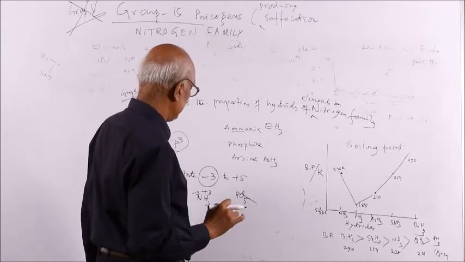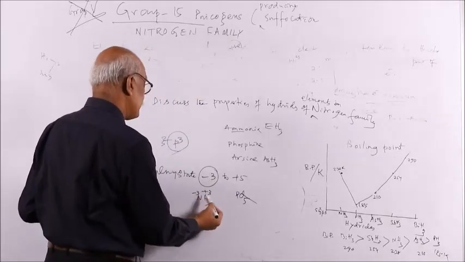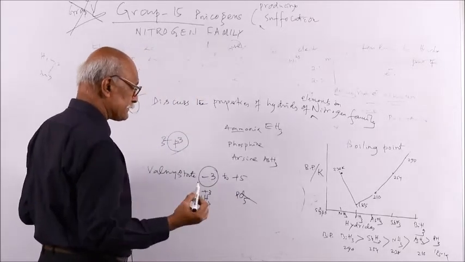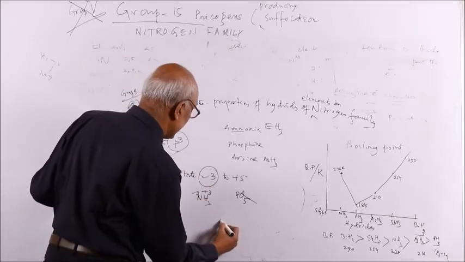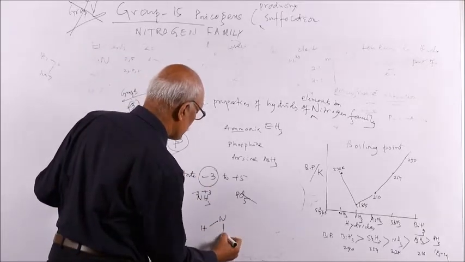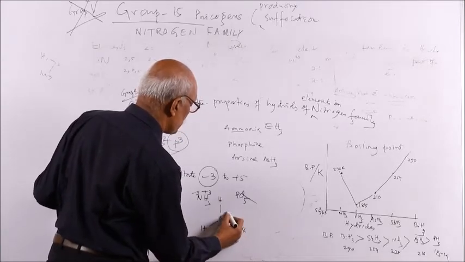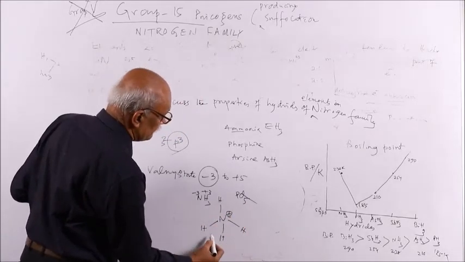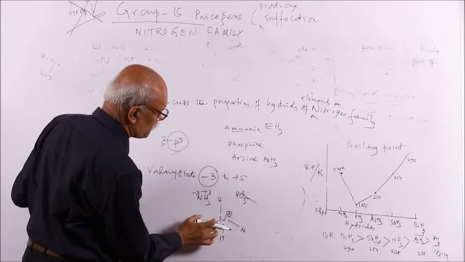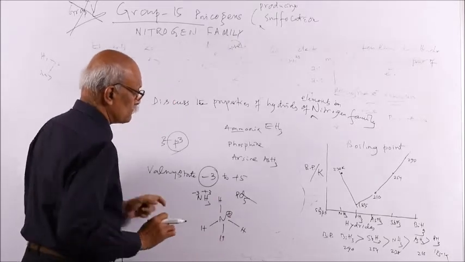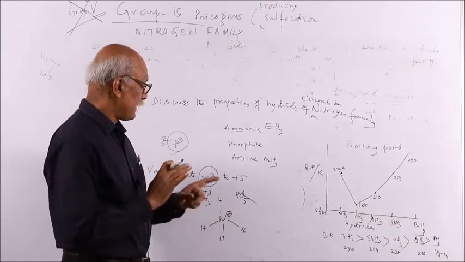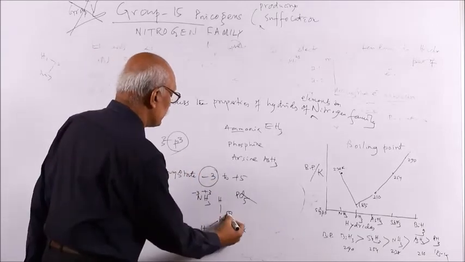But you see, nitrogen can extend its valency up to 4, as you remember, in the ammonium ion, sp3 hybridization. The ammonium ion has 4 valency, there are 4 bonds, 1, 2, 3, 4. When nitrogen forms 4 bonds, it will be plus.